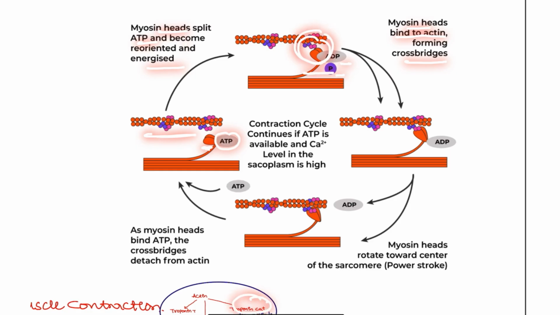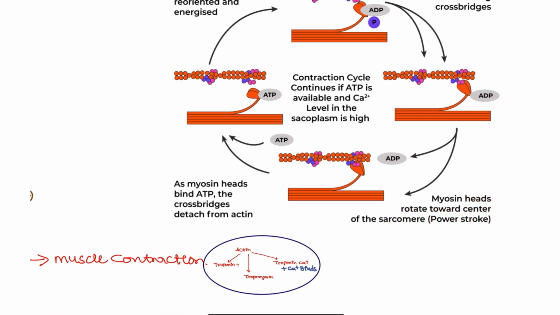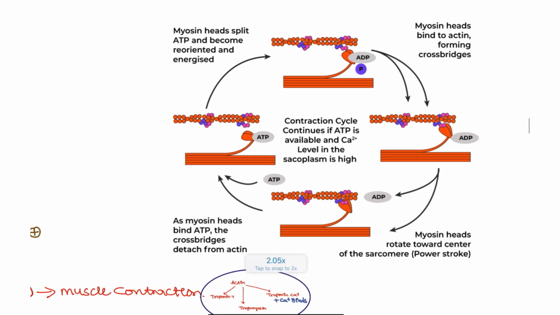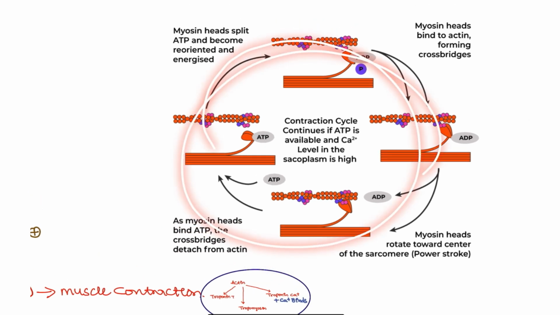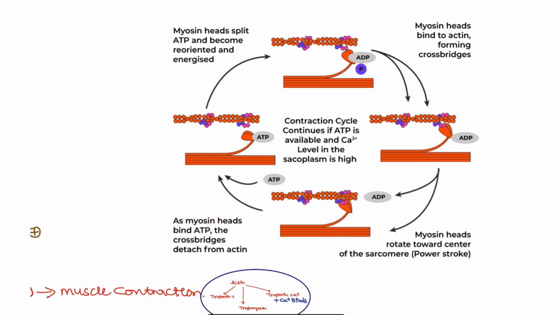Okay, the myosin and the actin are going to form the cross bridge, and once the cross bridge formation has happened, the myosin head is going to rotate towards the center of the sarcomere, the power stroke. Once this power stroke is completed, the myosin head binds to new ATP, and again detaches from the actin. So this is how the cycle forms the contraction of the muscle.